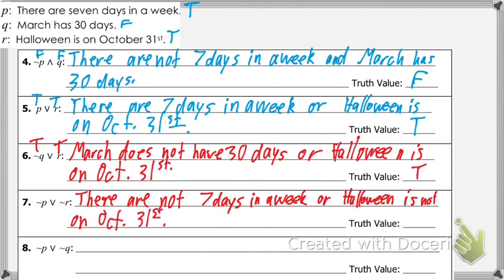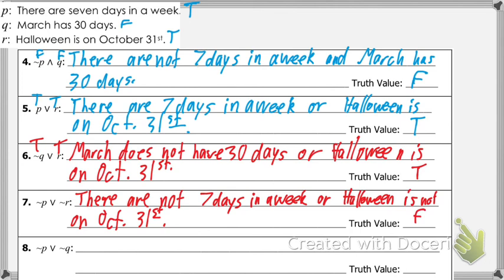I'm so confused about the and or. It's based upon the symbol. There are not 7 days in a week, or Halloween is not on October 31st. I think Ian actually said isn't on October 31st, which is actually the same thing. Contractions are fine here, okay? So you can put isn't instead of is not. That's fine.